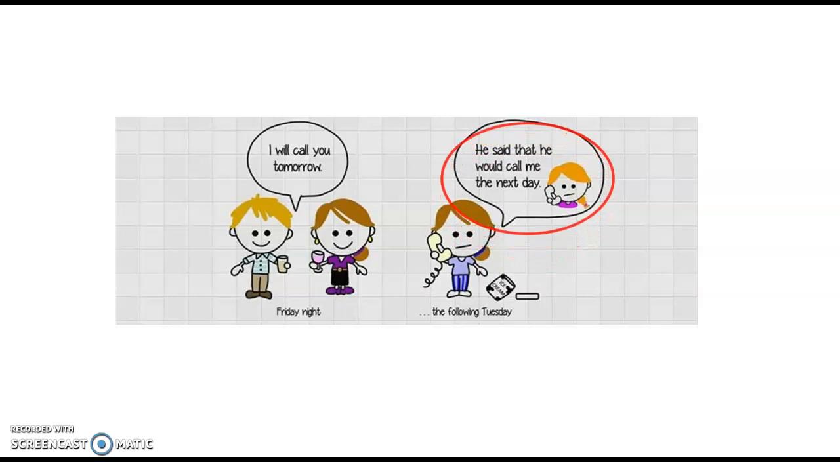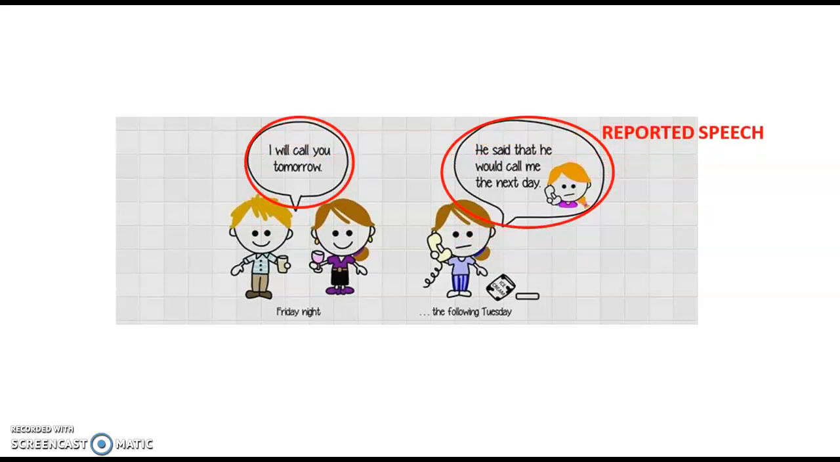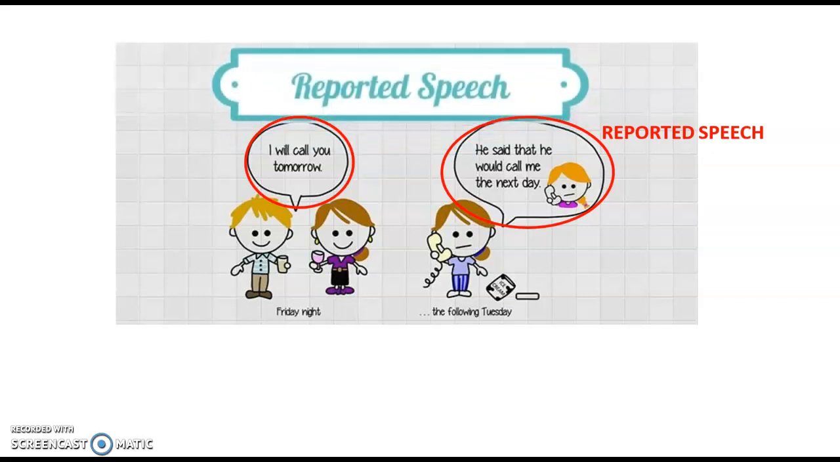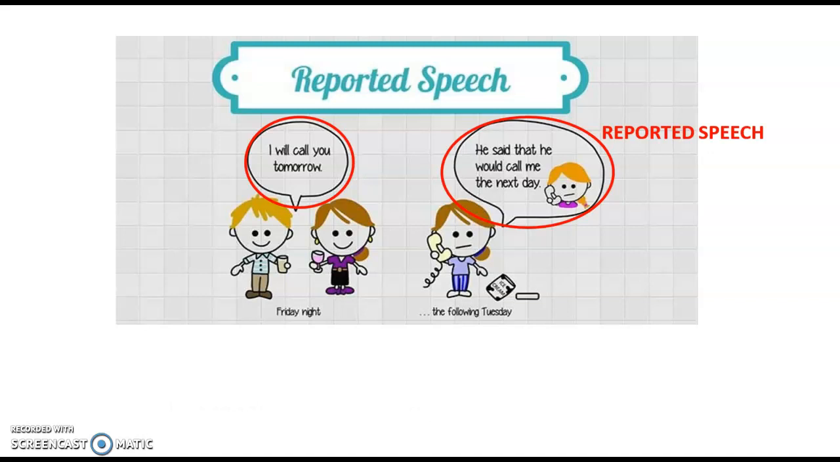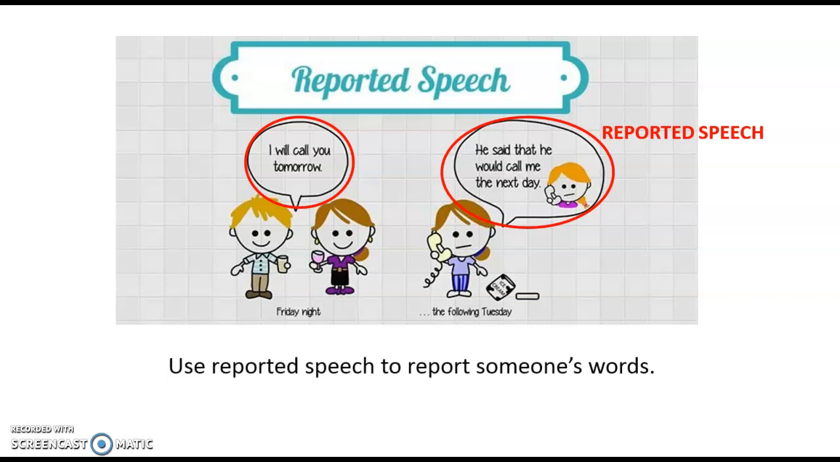Here, Sally reports Ben's words. This is called reported speech. So, we can say that reported speech tells what someone says in another person's words. It's also called indirect speech.